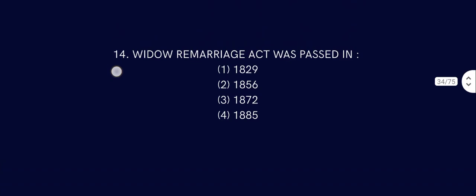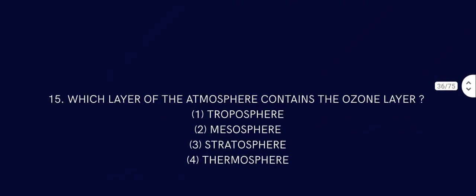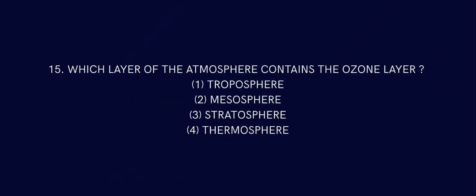Question number 14. Widow Remarriage Act was passed in which year? 1826, 1829, 1856, 1872, or 1885. That is 1856. The answer, that is 2. Question number 15. Which layer of atmosphere contains the ozone layer? Troposphere, mesosphere, stratosphere, or thermosphere? So ozone layer is in stratosphere.